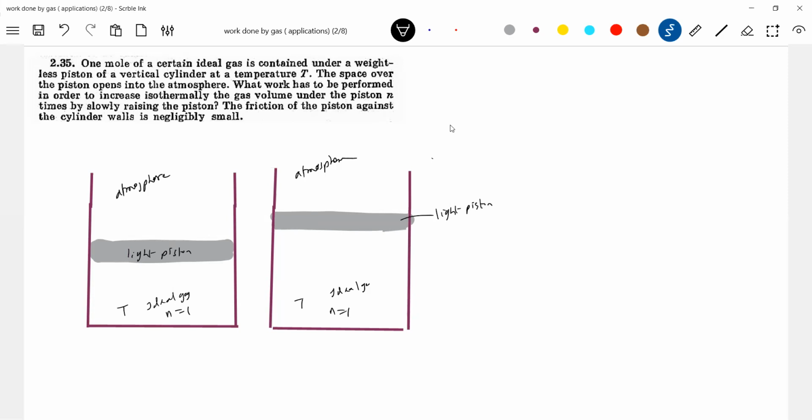So now, what are the situations that are there? What work has to be performed in order to increase isothermally? What work has to be performed means who should come into the picture now? An external agent should come into the picture. Work done by that external agent is what he's asking.